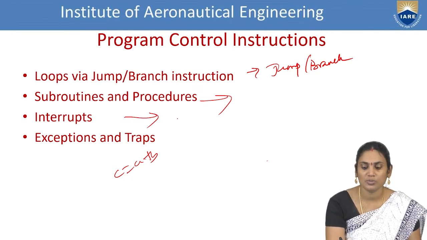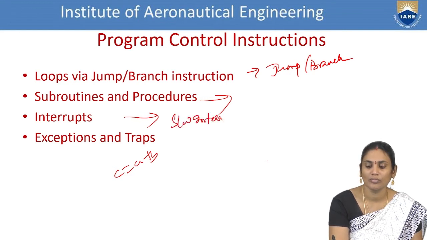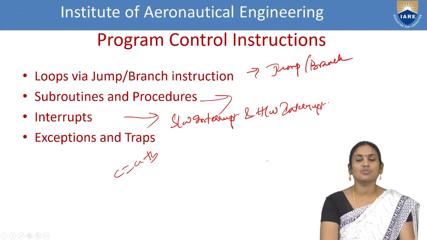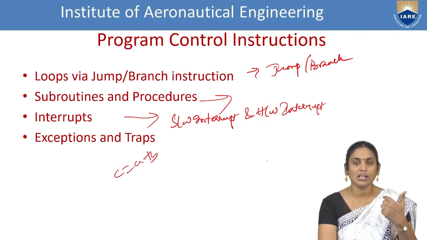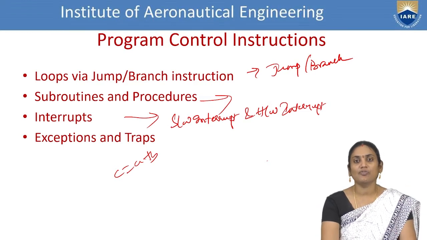Interrupts are of two types. One is software interrupt and the other is hardware interrupt. So in our case, what is the example? The system is waiting for my resource. That means whenever I give the input, only then does it start the operation. So I am just waiting for the input.